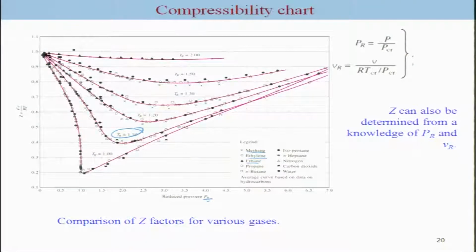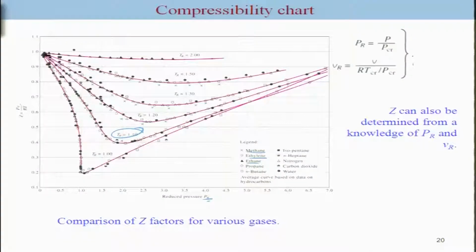This is beautiful, because essentially it tells you that if you take out the characteristic property of the molecules in the form of the critical point, then all behave similarly. So, you can map this on a single curve which we call the compressibility chart, which is nothing but Z as a function of PR. Now, you can clearly see here Z can be less than 1, as well as in certain conditions more than 1.